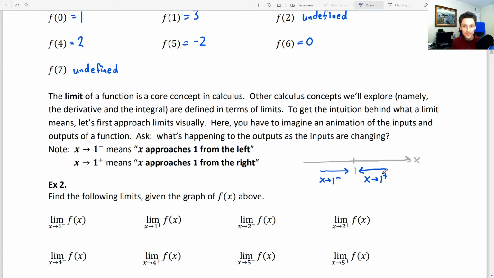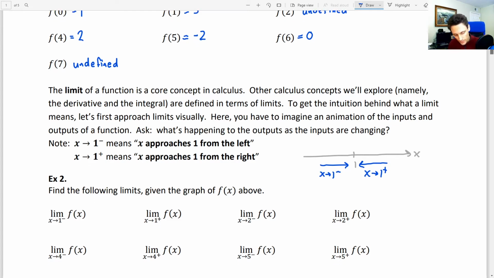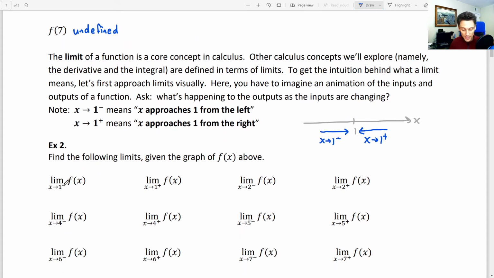So that's a visual picture of where your eyes are going in this animation of x values. And then at the same time, you're going to be tracking an animation of y values, of outputs, and seeing where those y values are headed. So looking at what we're going to try to be answering, for example 2, we have the limit as x approaches 1 from the left of f of x.